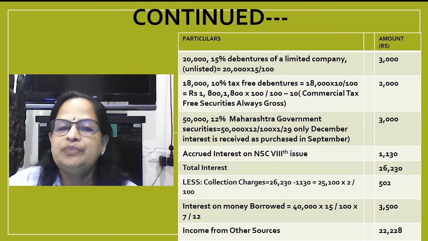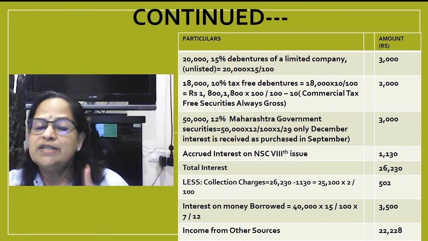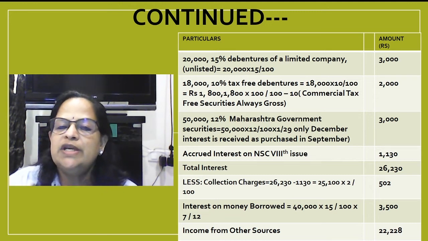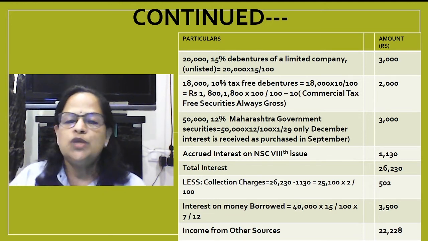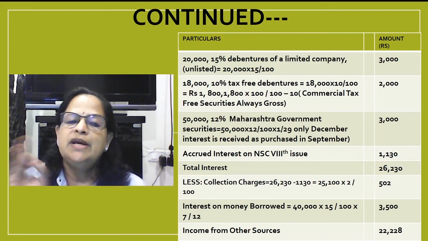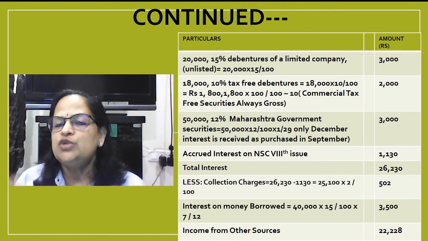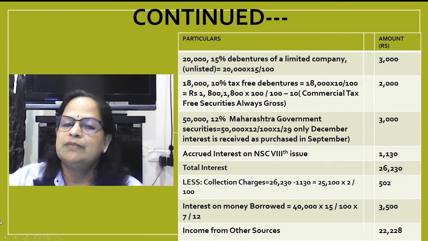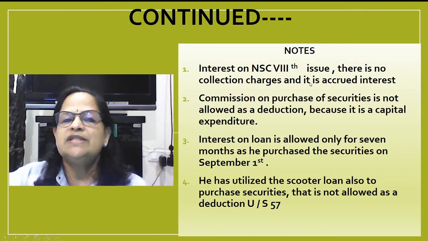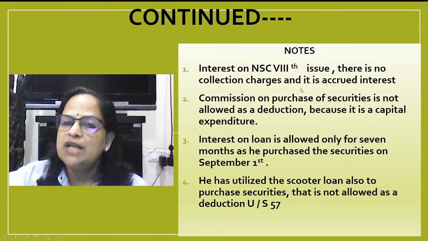Now interest on money borrowed is equal to 40,000 into 15 by 100 into 7 by 12, because he has taken loan in September. So September, October, November, December, January, February, March, 7 months only he has to pay the interest. The scooter loan we are not allowing. So 3,500 he can claim. Income from other sources 22,228.